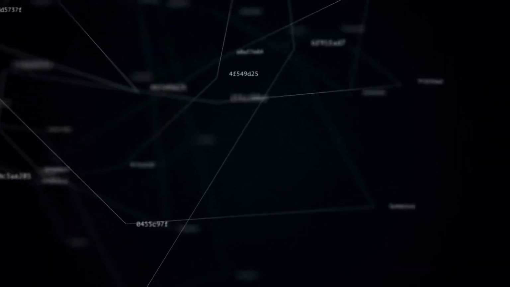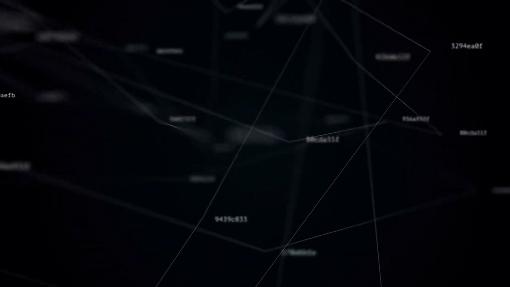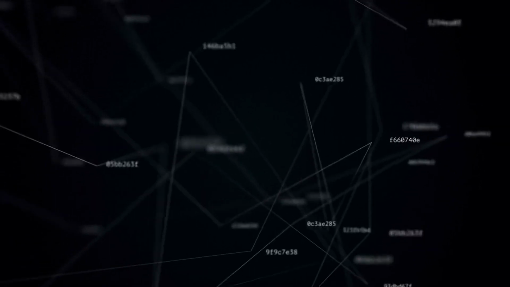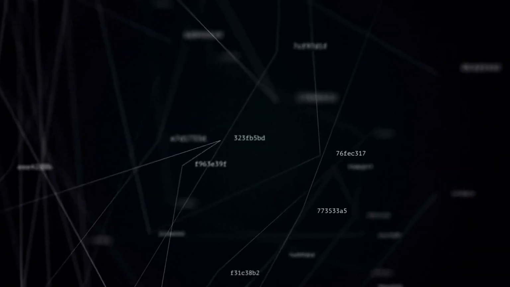These blocks are linked in a chronological chain using hashes, cryptographic codes that secure the blocks and link each one to its predecessor. Altering any block's data would change its hash and require recalculating every subsequent block's hash, a task that is computationally prohibitive on large and active blockchains, thus ensuring the integrity of the blockchain's history.